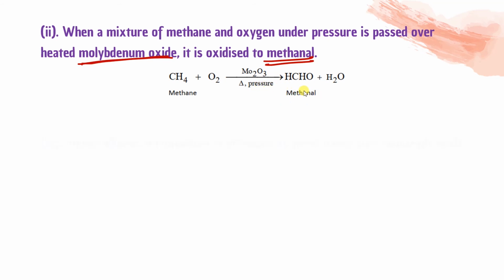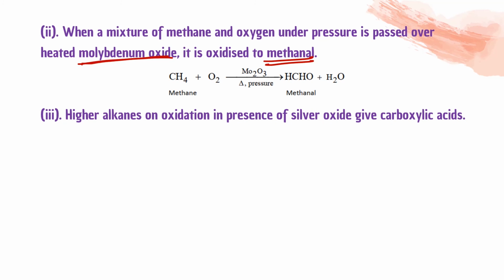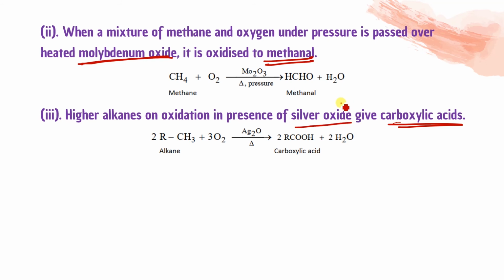And if we use in presence of silver oxide, it will directly give you carboxylic acid. सीधे carboxylic acid भी मिल जाएगा. Or manganese acetate भी कहीं कहीं आपको instead of the silver oxide, you can see that manganese acetate also. That also oxidizes directly into carboxylic acid. Number of carbon should remain same in all these three.